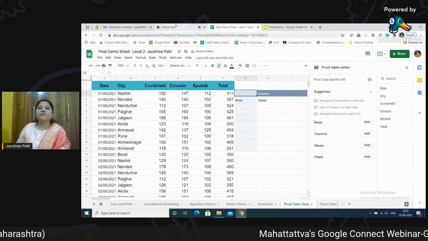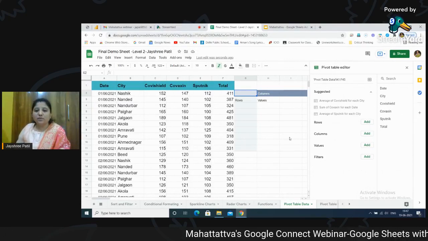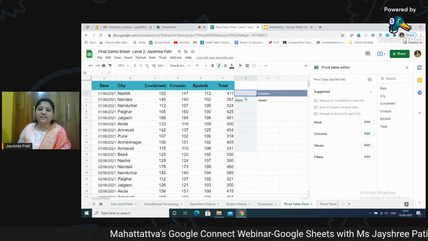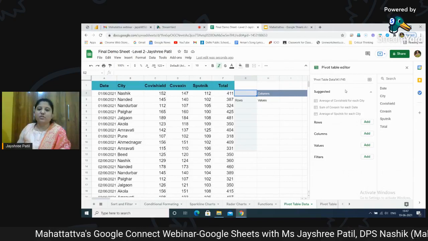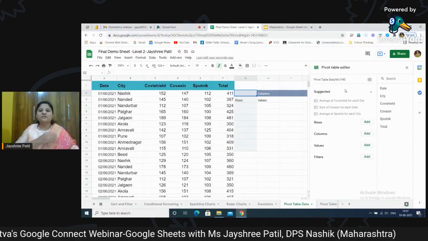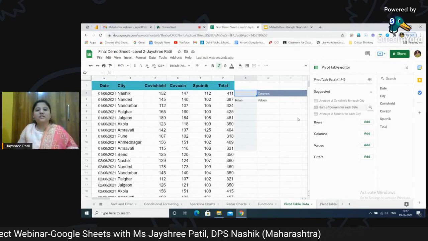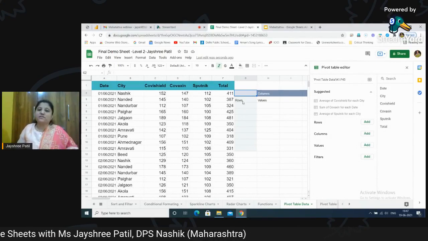Yes. Now for the first time when you create it, it will only give you this much. So you should not think, ma'am, there is nothing, like only rows and values are available. What to do with this? So it gives us the full freedom. The way we want data to be visualized, we can do it.